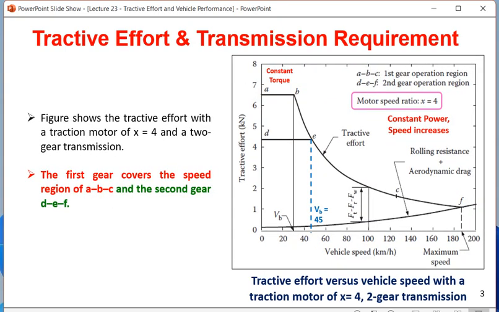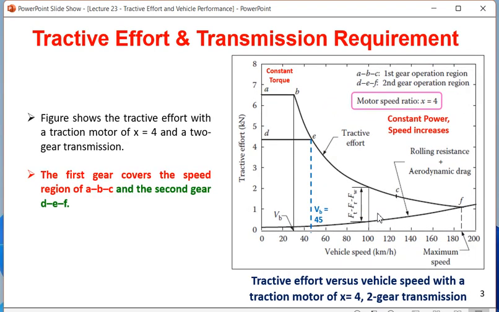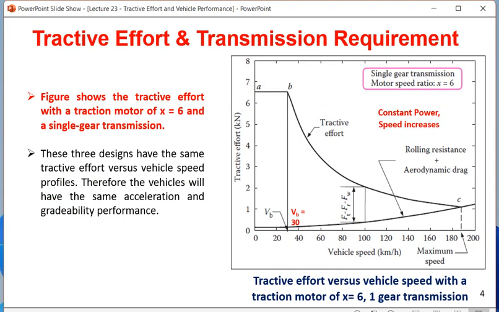But whenever it is x is equal to 2, you are finding that it has more gear features. So we can have different kinds of multi-speed transmission here. But whenever it is single gear, that is x is equal to 6 transmission, we don't have the problem of changing gears. The vehicle will run on only one gear. So characteristics are of a similar type. These three cases can be asked in the exam: x is equal to 6, x is equal to 4 and 2. You have to draw all these three characteristics and explain in detail.